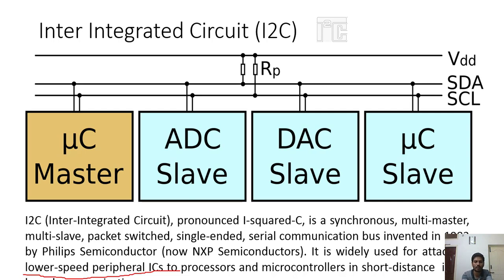The other thing is that it is meant for short distance microcontrollers and peripherals, and intra-board, within the PCB where you are trying to communicate.